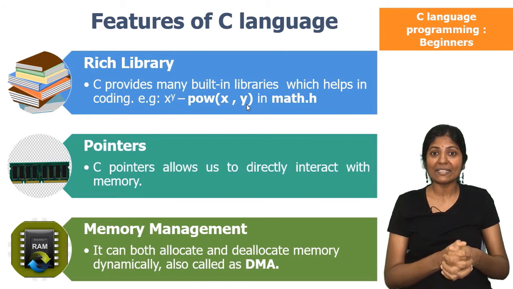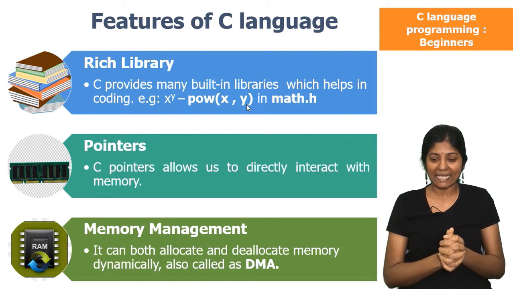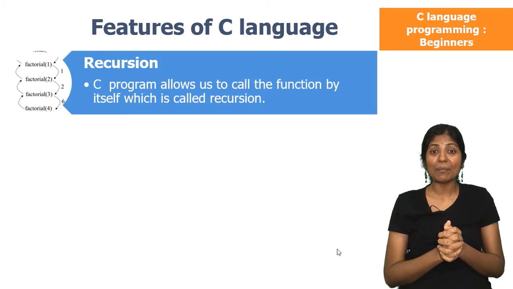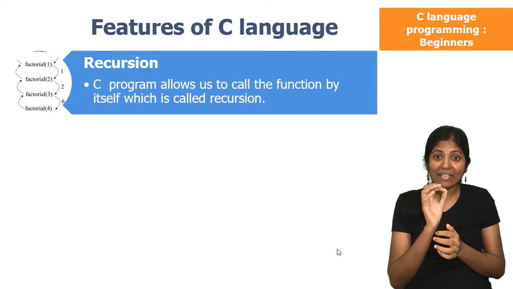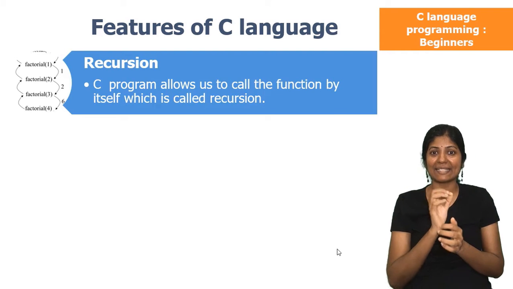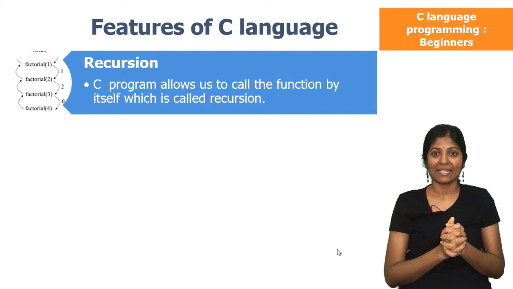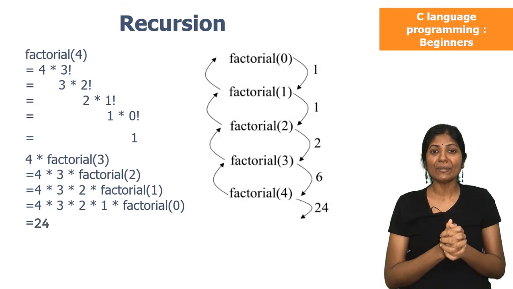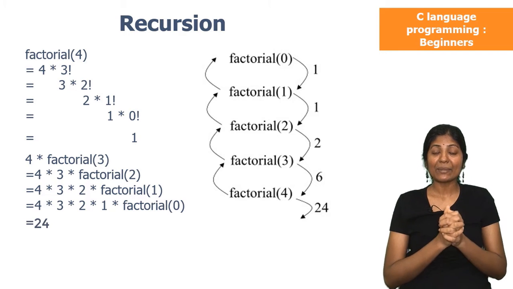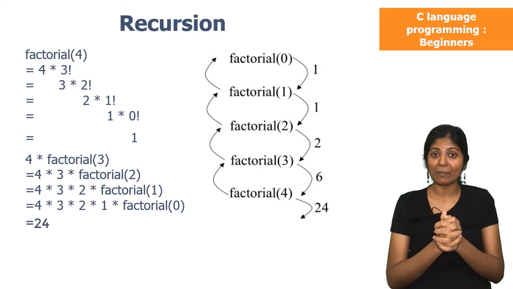Let's continue with the features of C language. C supports recursion. It means a function will be called by itself. Let's see with a small example. For example, we want to calculate the factorial of number 4. To calculate the factorial of number 4,